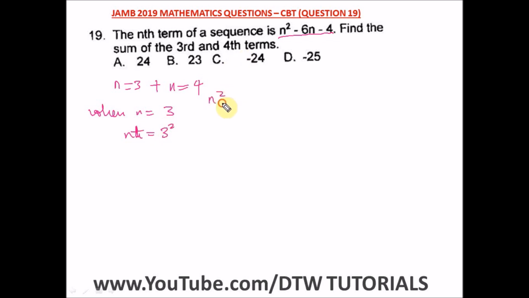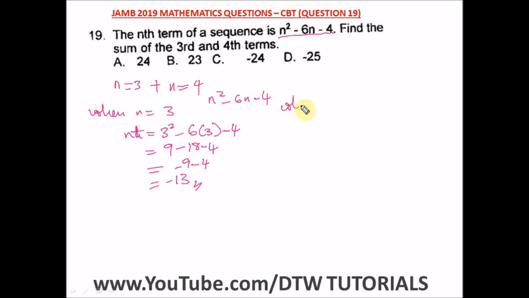let me just write it down here: n squared minus 6n minus 4. Okay, so 3 squared minus 6 bracket 3 minus 4. What is 3 squared? That is 9, minus 6 times 3 is 18, minus 4. What will this give us? 9 minus 18 will give us minus 9. Minus 9 minus 4 will give us minus 13. Okay, so this is the value for n at 3.